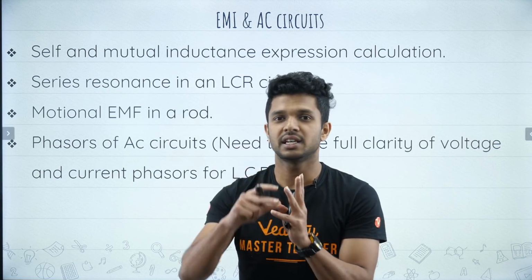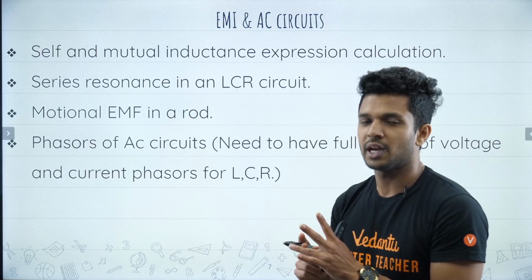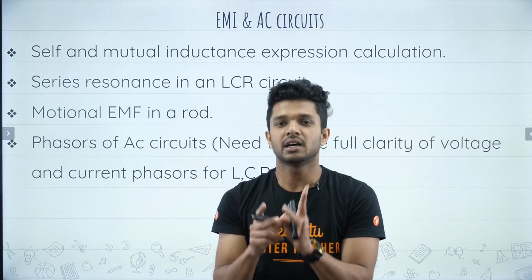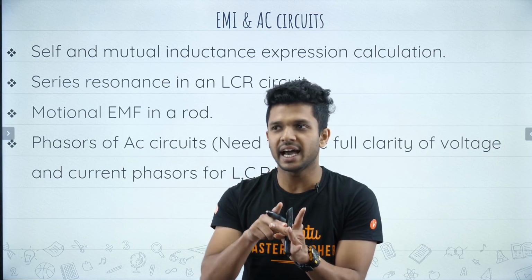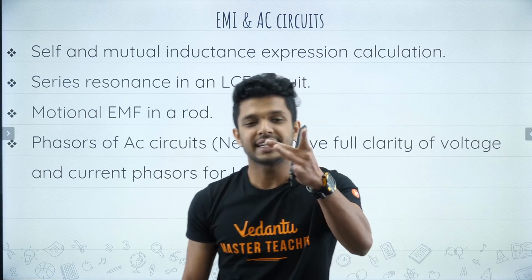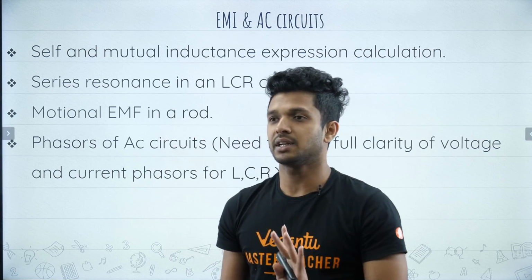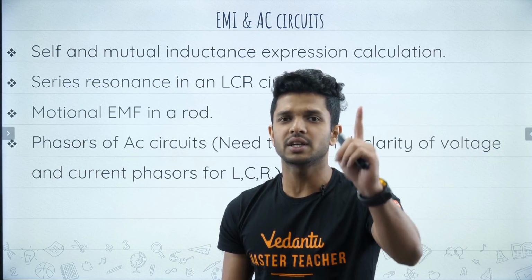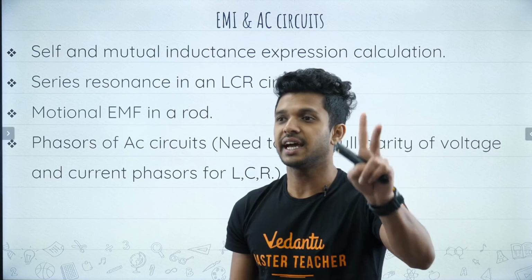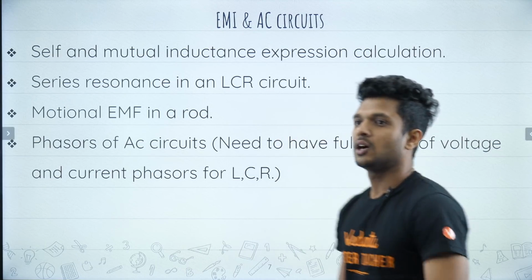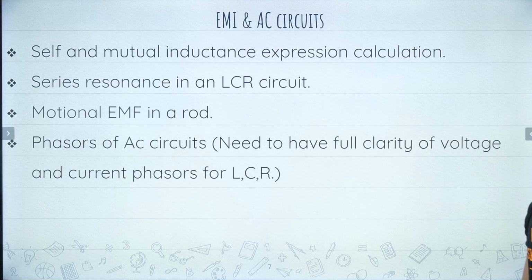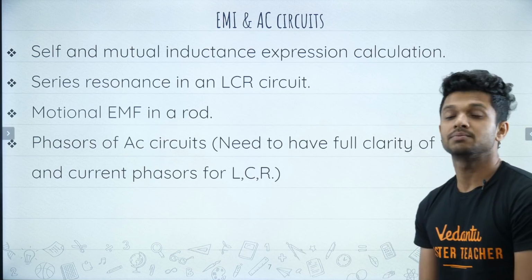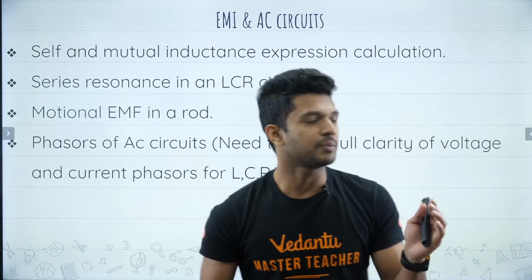Then different cases of motional EMF. What is the formula for motional EMF? From this you have to find out the value of motional EMF, right? Then self-induction and mutual induction. So these are the derivations that you must know from this chapter, right? From EMI and AC, you must have clear knowledge about the LCR circuits and how to draw the phasor diagrams for each, right? I moved a bit so that you can take a screenshot. So these are the important derivations and theories that you must know from this particular part.